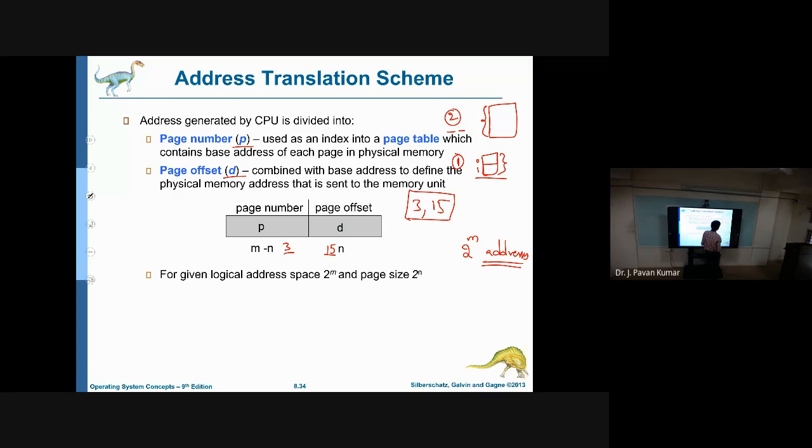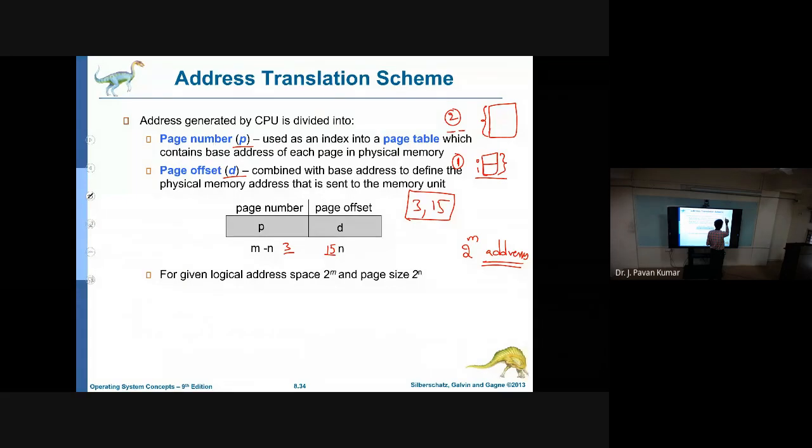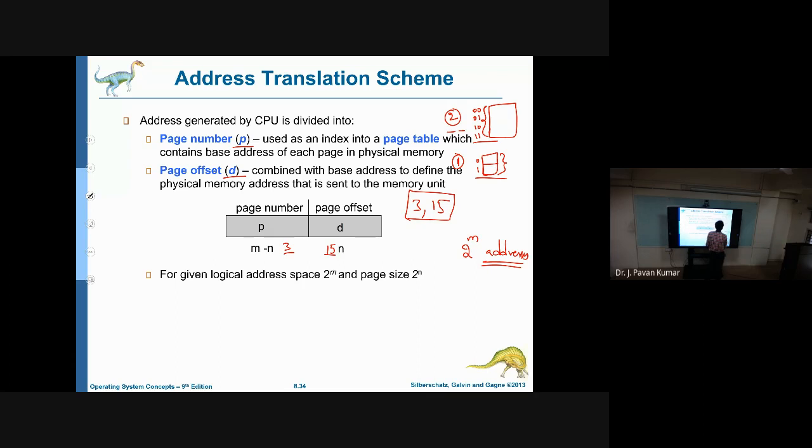If we have 2 bits, how many addresses can we differentiate? 4. Like 00, 01, 10, 11, we can have 4 addresses. Similarly, if we have 3 bits, we can have 8. If we have k bits, we can have 2 power k.